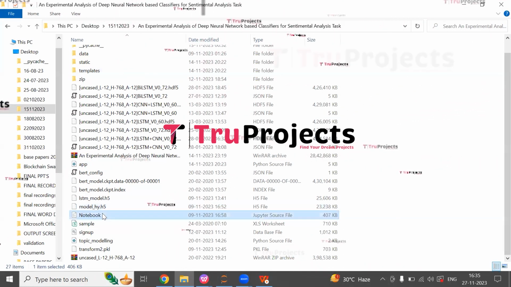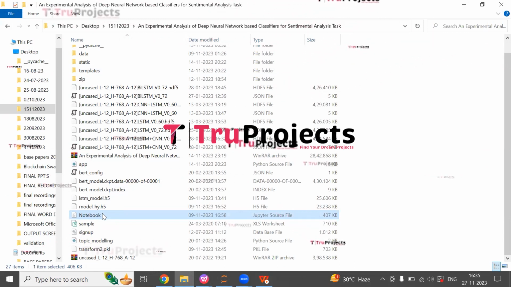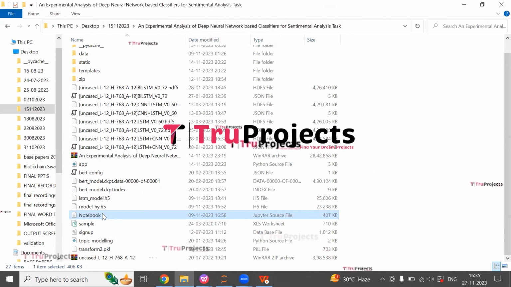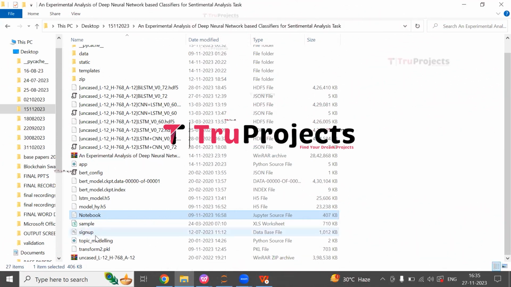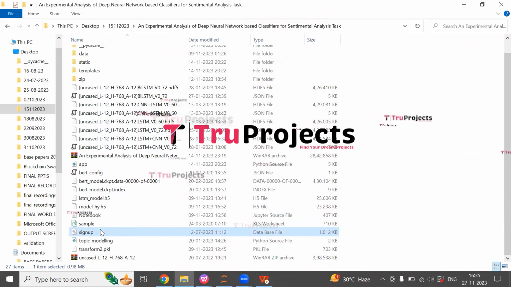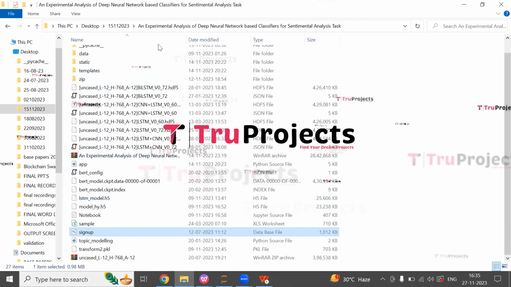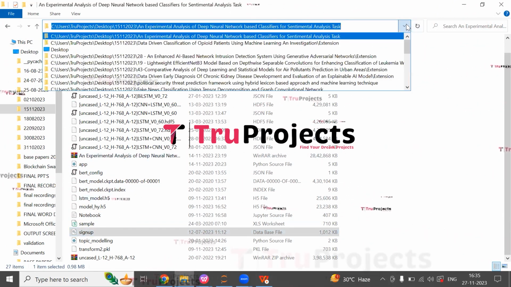This is the notebook.ipynb file. This is a Jupyter notebook file which contains a combination of code, graphs and outputs all in one place. It allows users to write and execute code in individual cells, making it a popular choice for data science. This is the signup.db file. This file is the database file used to store user information. First, we need to copy the path of the code folder from the address bar of the file explorer. I'm copying the path.